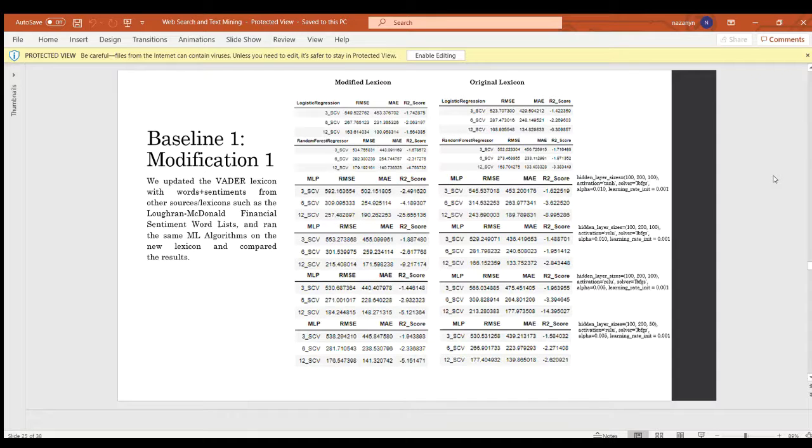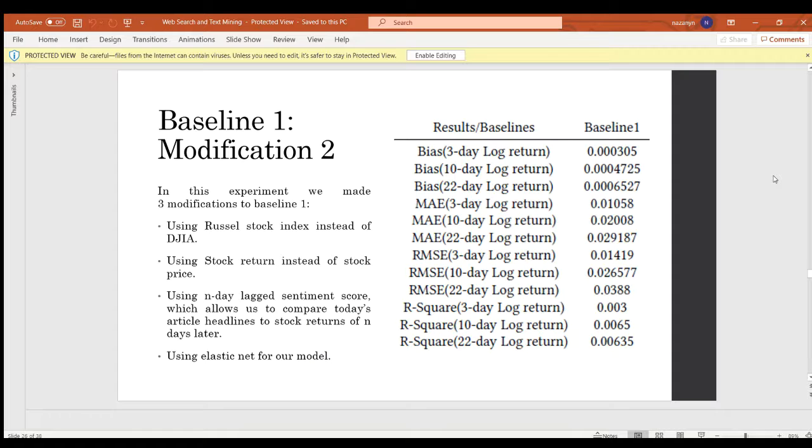Here we updated the Vader lexicon with words and sentiments from other sources and ran the same machine learning models. Again, the 12 KSCV worked better. But the modified lexicon only performed better in some cases. In this modification, we used the Russell Stock Index instead of DJIA. We also started using stock return instead of stock price. In addition, we decided on using an end-day lag sentiment score. Also here, we are using ElasticNet for our model.